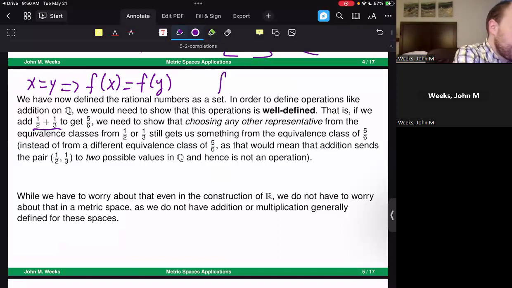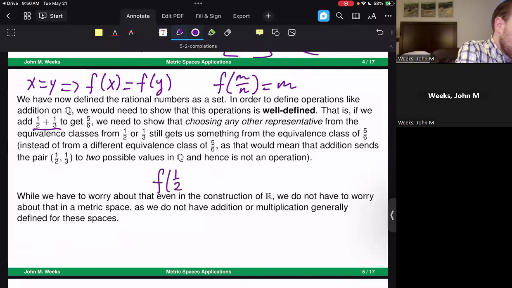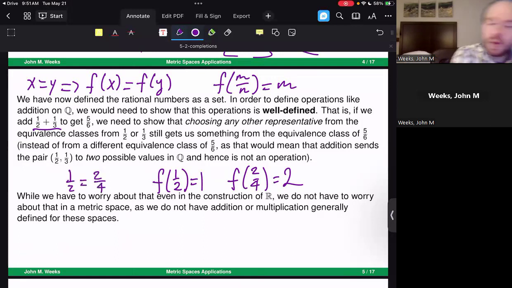An example of a non-well defined function in terms of the rational numbers would be something like this. Take a function that takes a rational number m over n and just returns its numerator. This function is not well defined because it begs the question, how are you writing the number 1/2? If I write 1/2 as 1 over 2, then this function gives me 1. But f of 2 over 4 is equal to 2. Here, 1/2 is equal to 2/4 with respect to our equivalence relation. However, these two outputs are not equal. So this is an example of a not well-defined function.